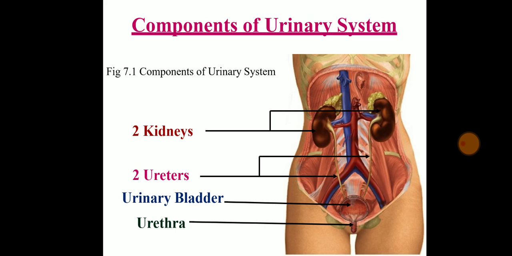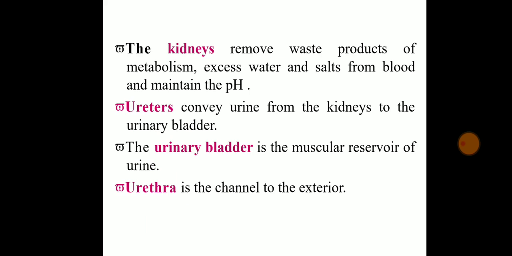These are the components of the urinary system. There will be two kidneys, ureters, urinary bladder and urethra. So the kidney removes waste products of metabolism, excess water and salt from blood and maintains the pH. Basically, as you know, blood is alkaline by nature.